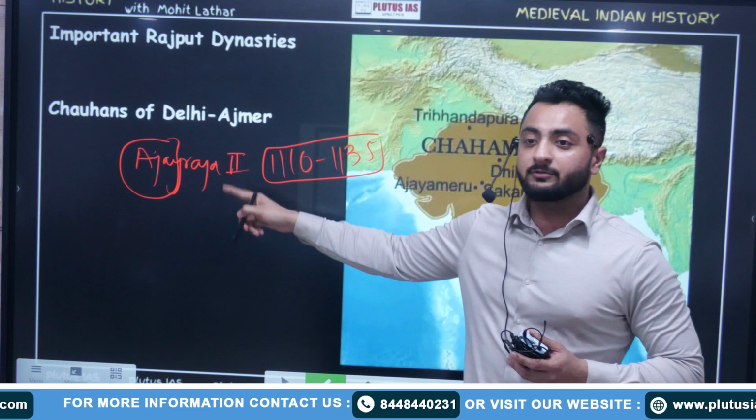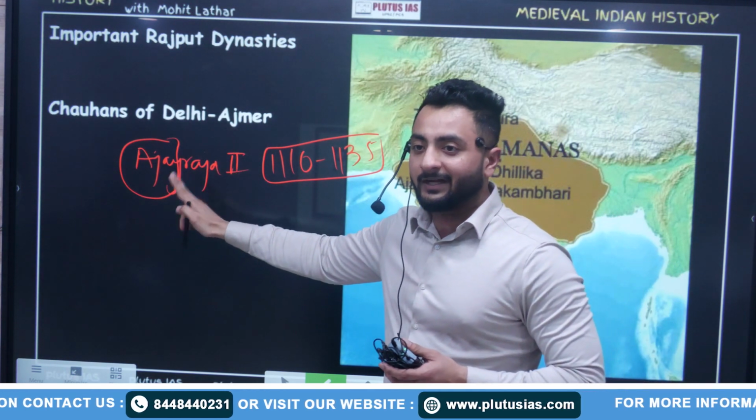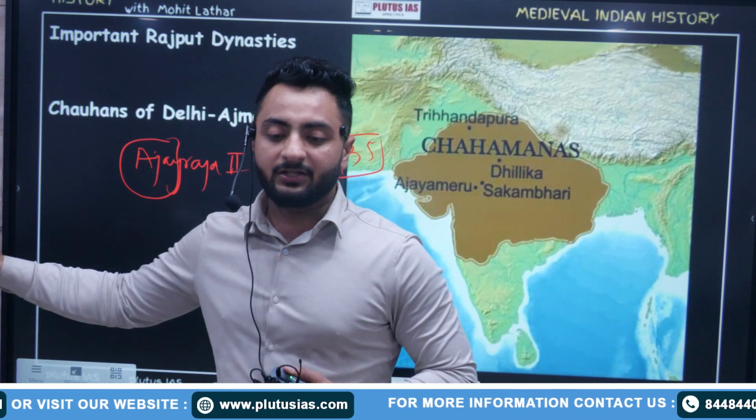Ajay Raj, Ajmer. So Ajmer was named after his name. Ajay Raj founded Ajmer.